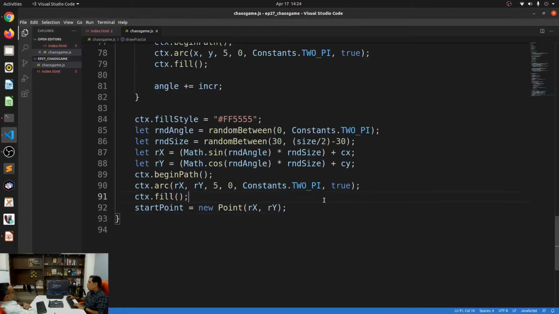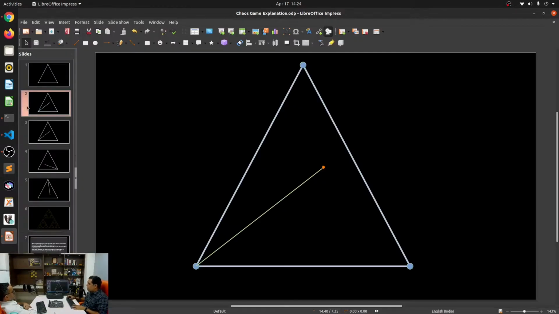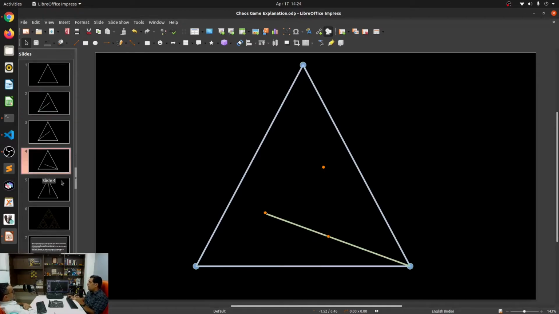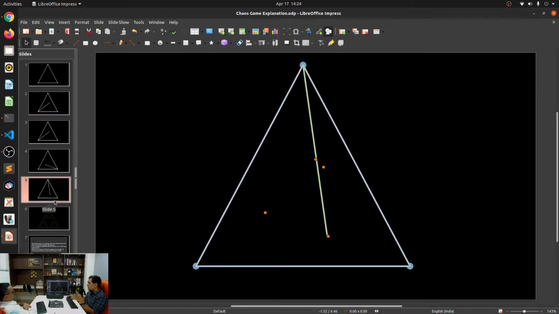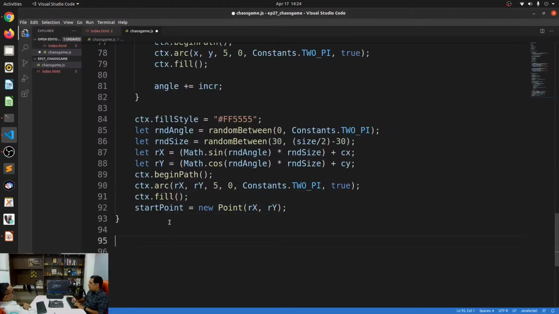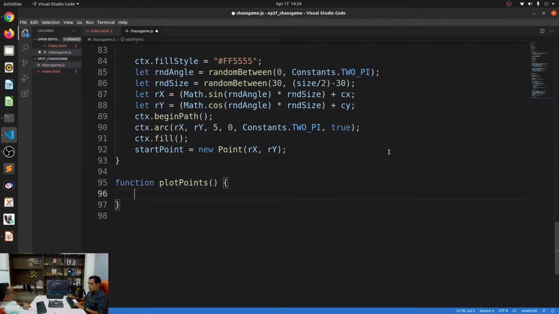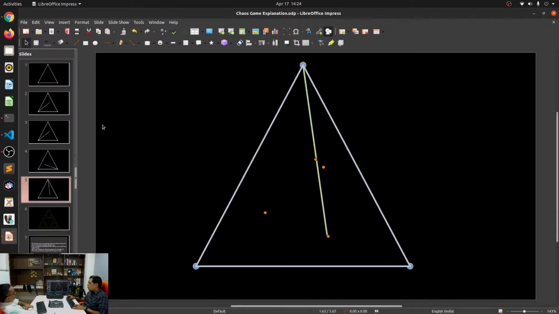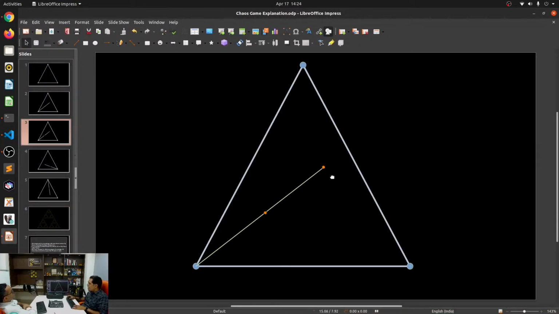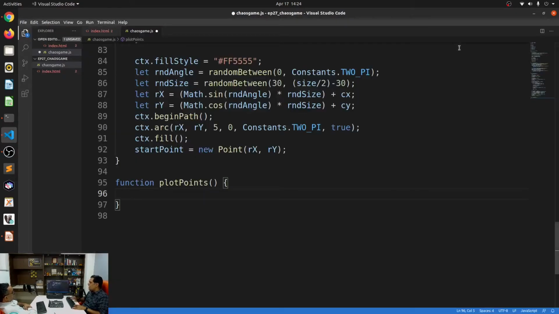Now what? If we look at this, we are basically ready to go into a loop and start drawing all the points, continuing this loop. For that, I'll create a new function and call it plotPoints. Basically, this will start to plot the points. Now, the second rule in this case is that I will have to choose a random vertex among all of these three. How do I choose a random vertex?